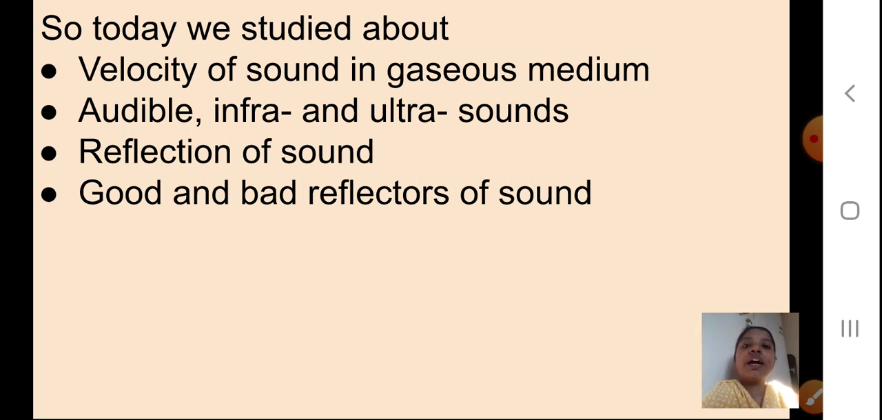I hope you will study this part also. Make a note of the important points you feel you should note, especially the audible, infra and ultrasound definitions. You can make a note of it in your science notebook.